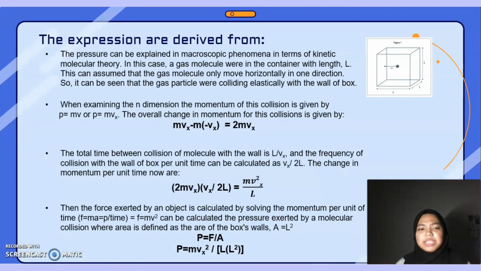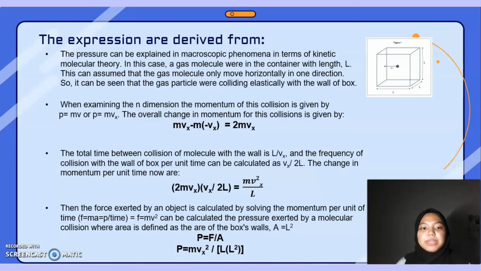Then, when examining the x dimension, the momentum of this collision is given by p equal to mv, or p equal to mvx. The overall change in momentum for this collision is given by mvx minus m times negative vx, which is equal to 2mvx. Third, the total time between collisions of the molecule with the wall is 2L over vx, and the frequency of collision with the wall of the box per unit time is vx over 2L.